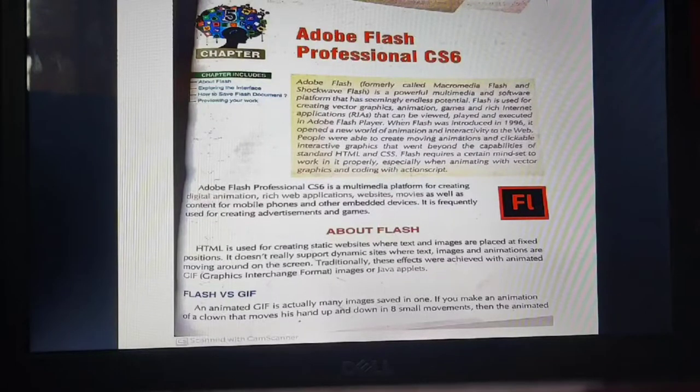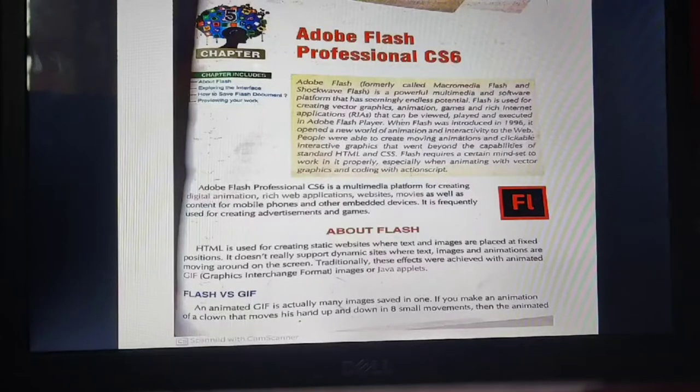If you are designing animations and graphics, you need that kind of creative mind. Adobe Flash Professional CS6 is a multimedia platform for creating digital animation, rich web applications, websites, and movies, as well as content for phones and embedded devices. You can also create content for your phones and other devices.